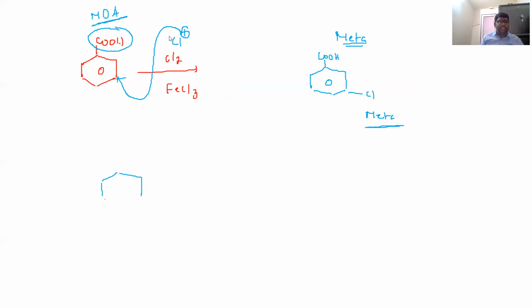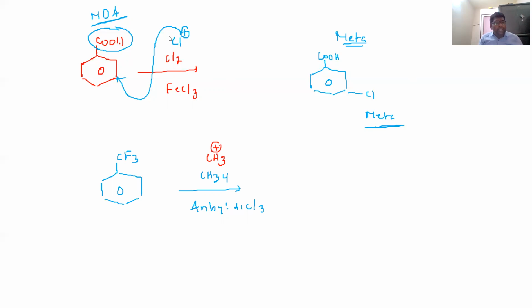So tell me the answer. Here this is benzene. This is attached to CF3. It will be treated with CH3Cl in the presence of anhydrous AlCl3. This is called Friedel-Crafts alkylation. This is also an electrophilic substitution reaction. So here, which one is the electrophile? Definitely methyl plus is the electrophile.